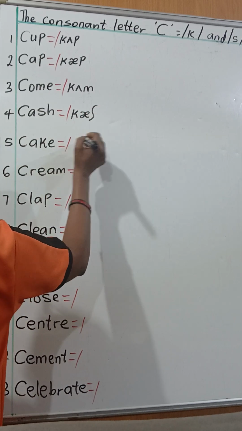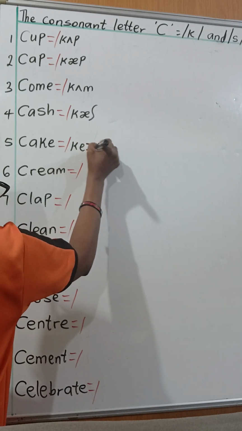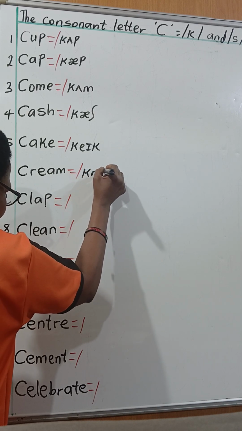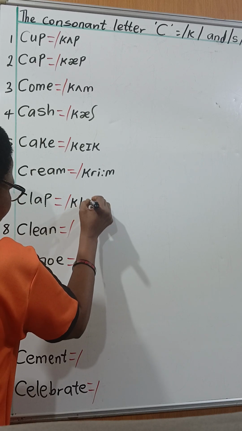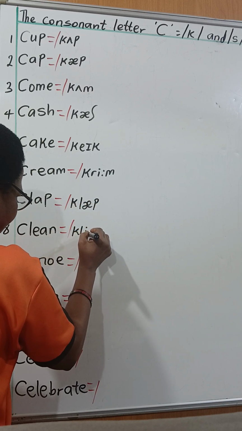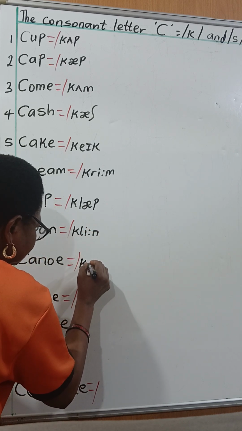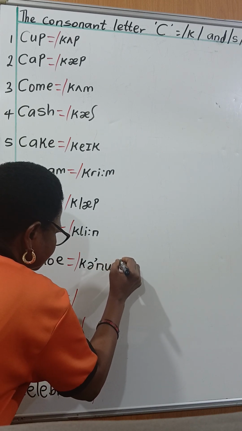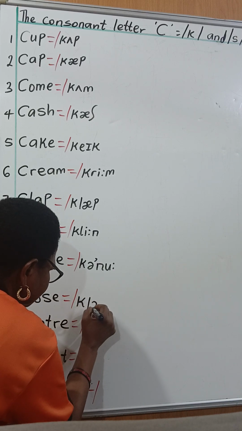This is cake. And this one is cream. This one is clap. This one is clean. This is canoe. This is not canoe, this is canoe. I'll close it up later. And this one is close.